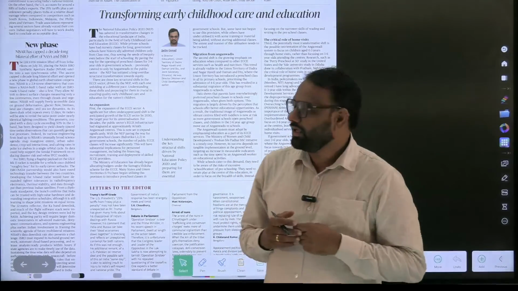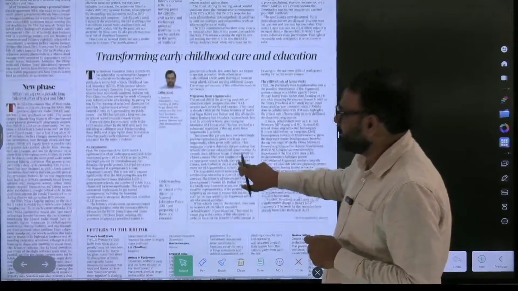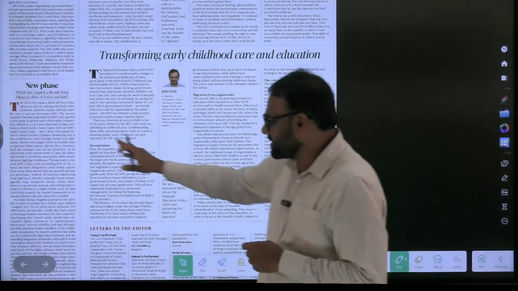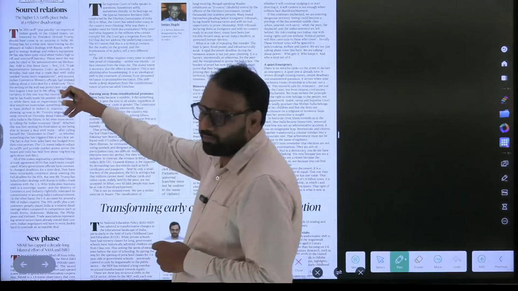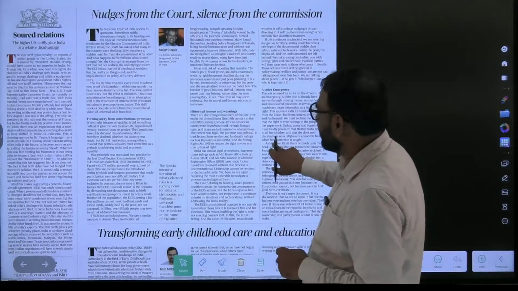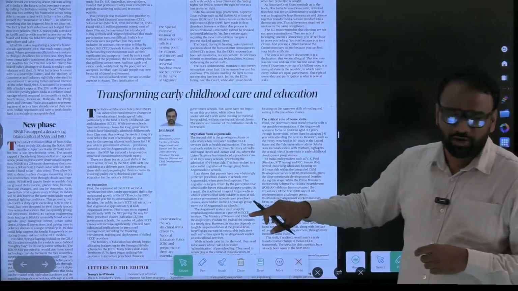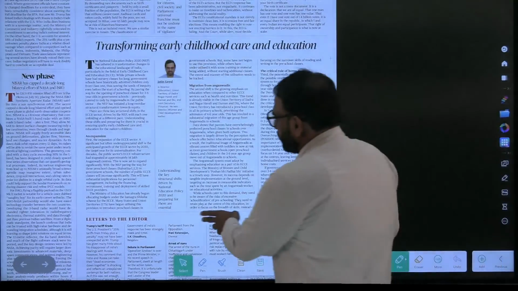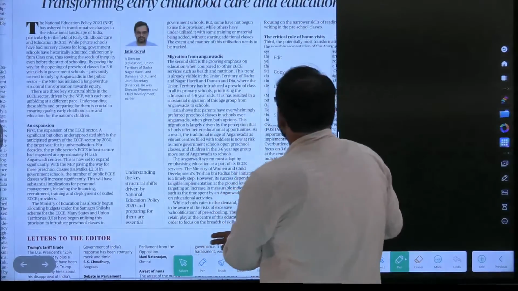Here there are 4 to 5 articles which have appeared. Relatively I felt that this article has more content. This article is also good. It is a science and technology related article, and here it is the same Trump and tariff related article, and here it is a constitutional related article. Yes, the Bihar case, the same article. This has some useful content from both prelims as well as mains point of view. So relatively I will give priority to this article, and we shall discuss this article.